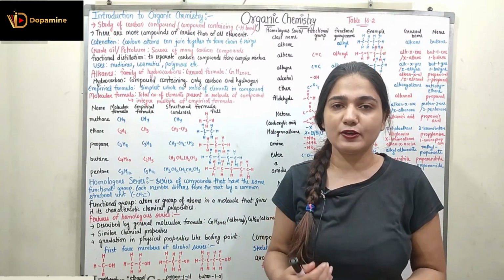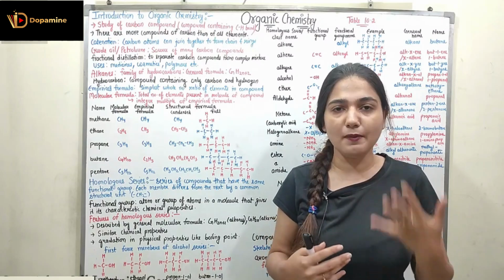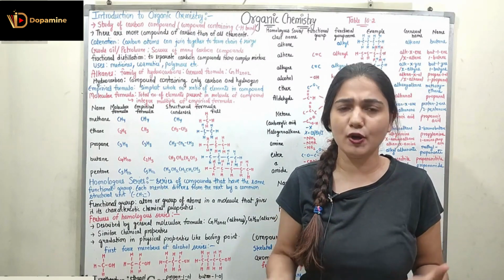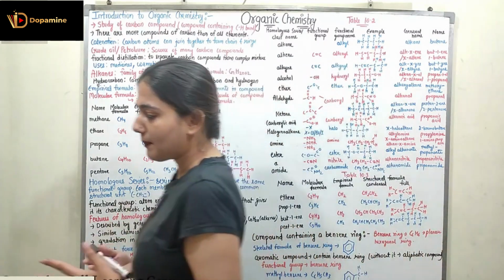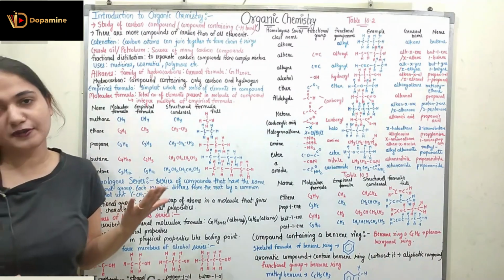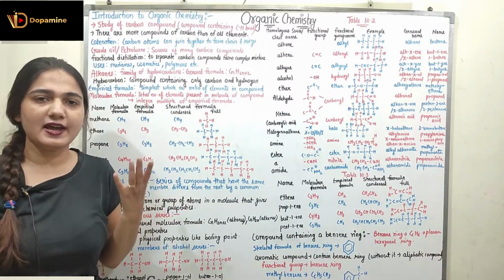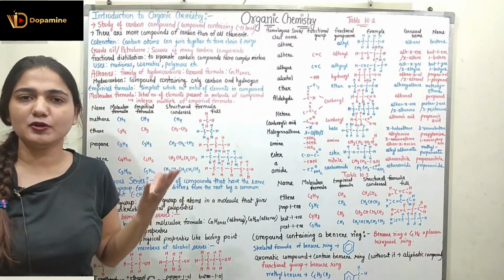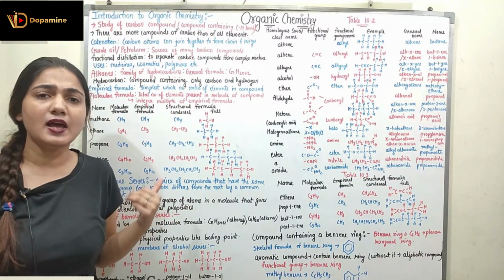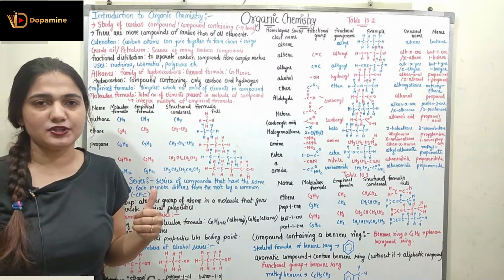So what is organic chemistry? It's the study of the compounds which contain the carbon atom, or I can say it's the study of compounds which contain the carbon hydrogen bond in them. So whenever I have a compound which has a carbon atom or carbon hydrogen bond, I can say I will be dealing with organic chemistry, right?